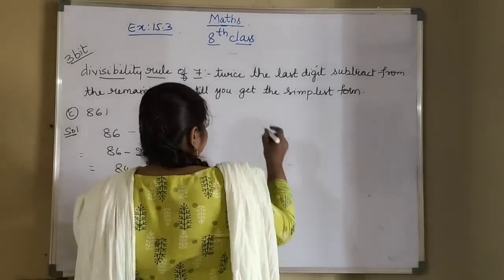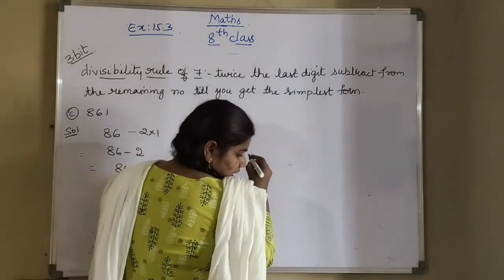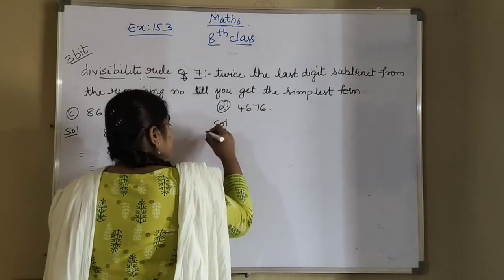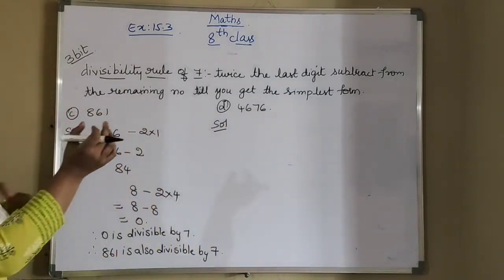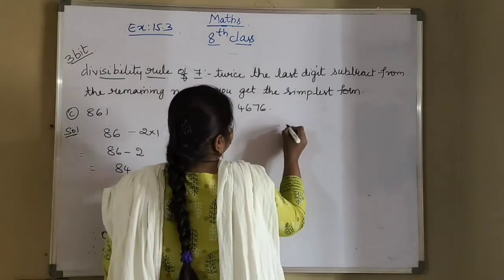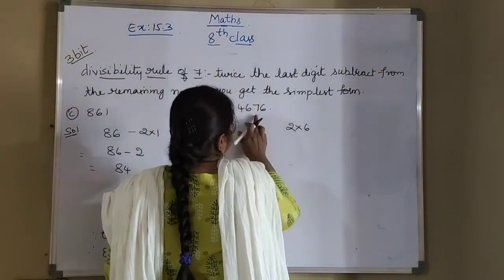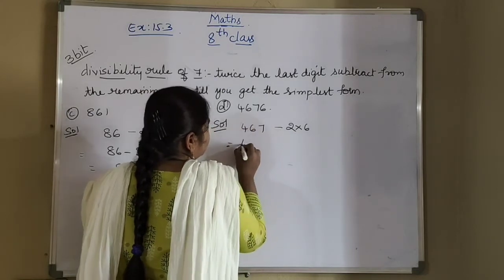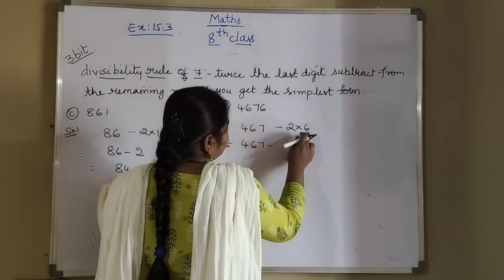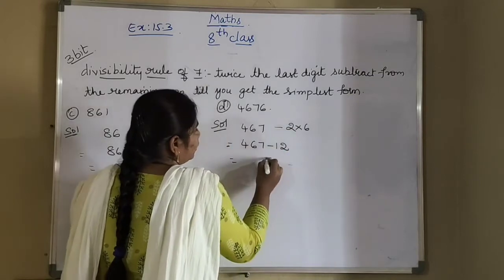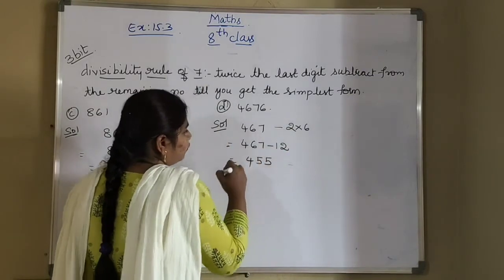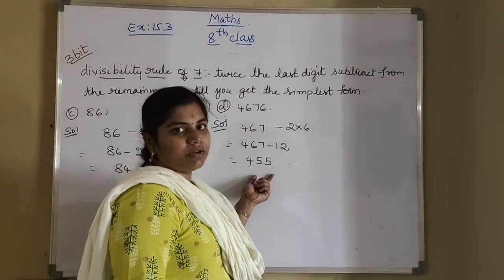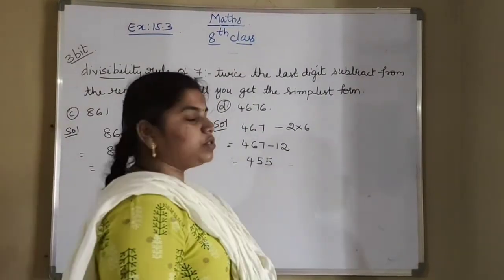So what is the last one here, D bit? What is that? 4676. So twice the last digit now. What will it be? 2 into 6. From the remaining number you have to subtract this, that is 467. So 467 minus 2 sixes are 12. So it will be 455. Now 455 is divisible by 7 or not, we don't know. So again same process you do here.